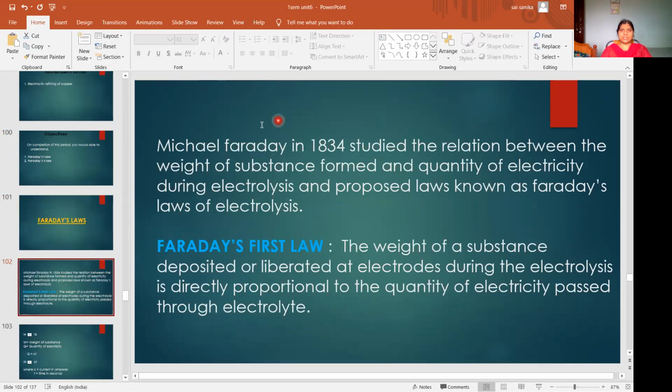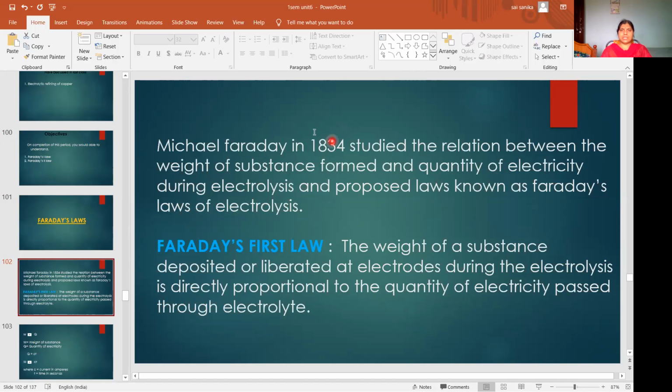Who introduced Faraday's laws? Scientist Michael Faraday, in 1834, studied the relation between the weight of substance formed and the quantity of electricity during electrolysis, and proposed laws known as Faraday's laws of electrolysis.